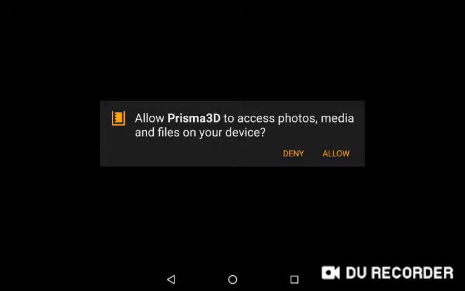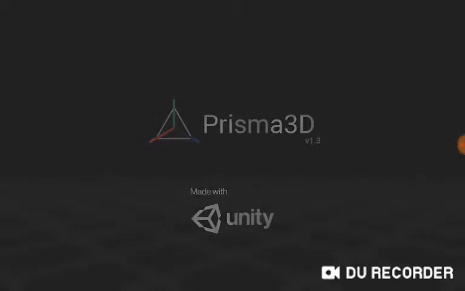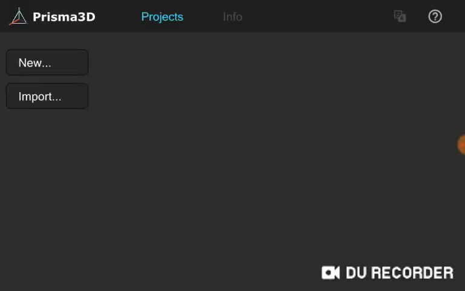Open. Just click allow, and it'll allow you to use it. So this was made in Unity, which you can say is a very good one.